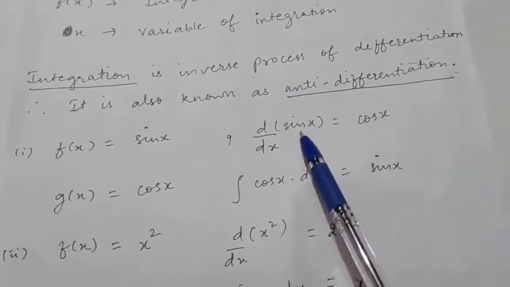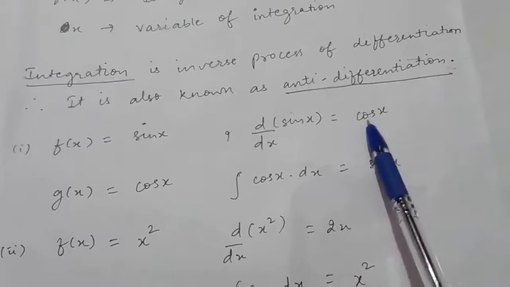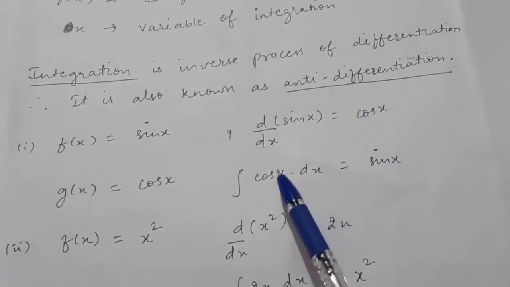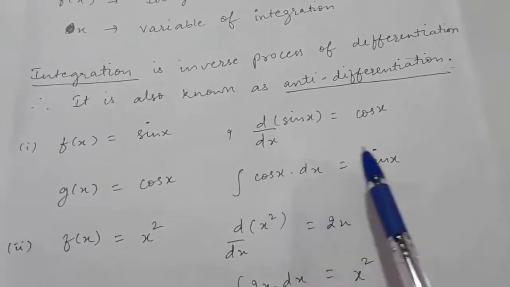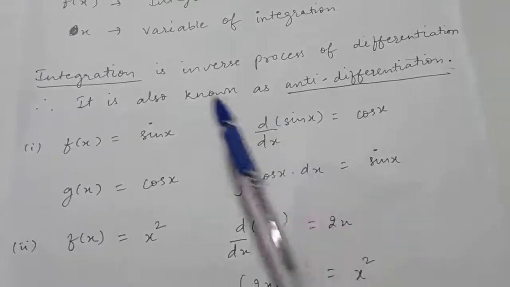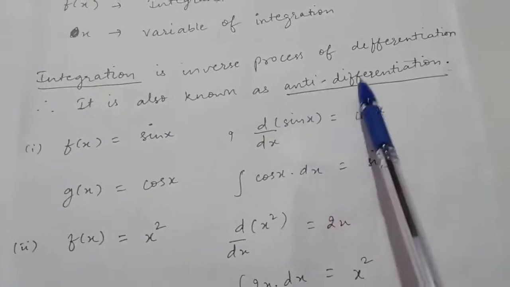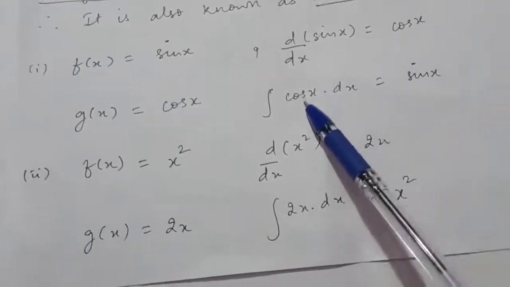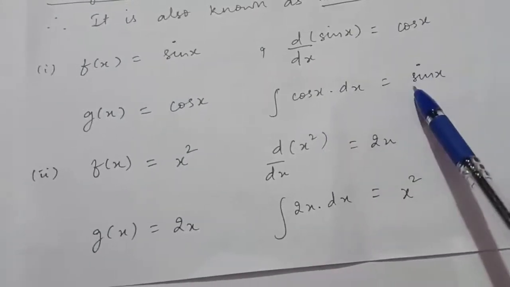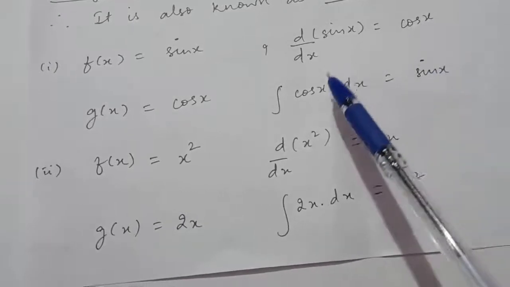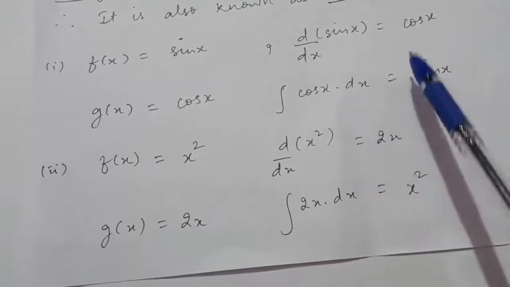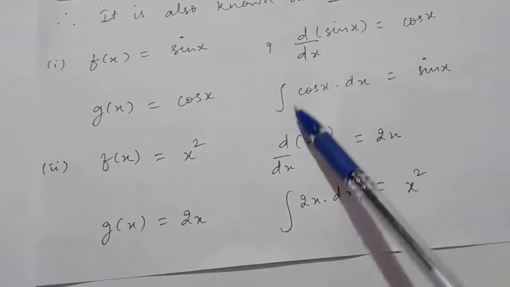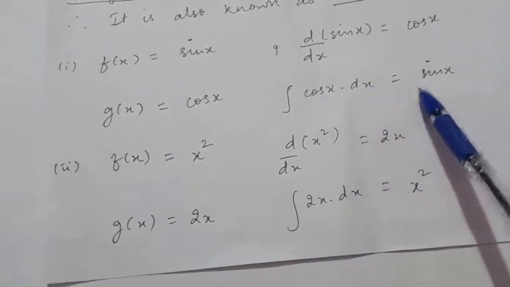After differentiating sin x, you got cos x. Therefore, after integrating cos x, you will get sin x, because integration is anti-differentiation. So basically, after integrating cos x, you will get a function whose derivative is cos x. The derivative of sin x is cos x. Therefore, the integral of cos x is sin x.